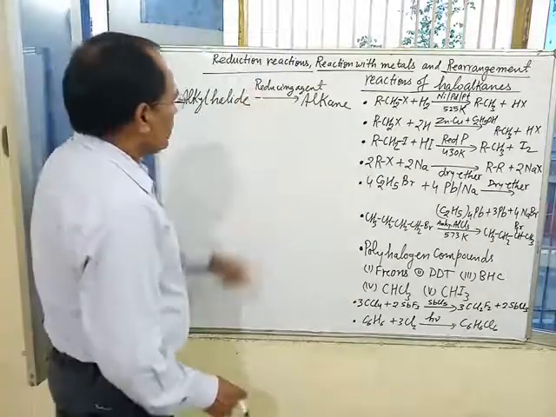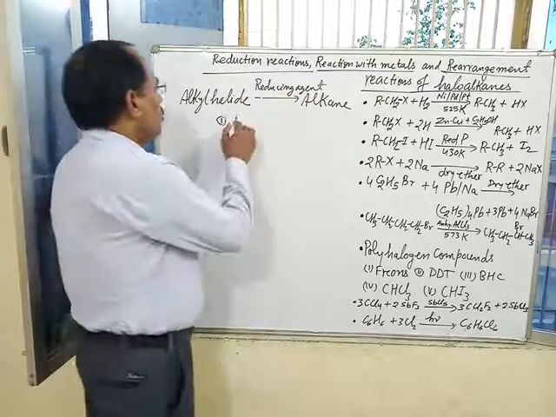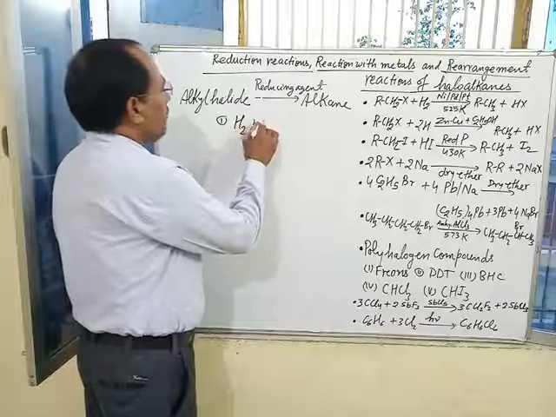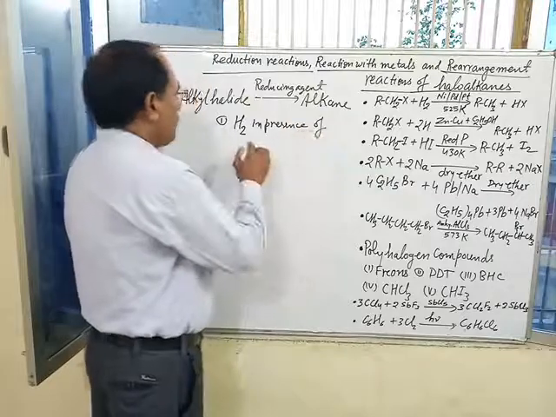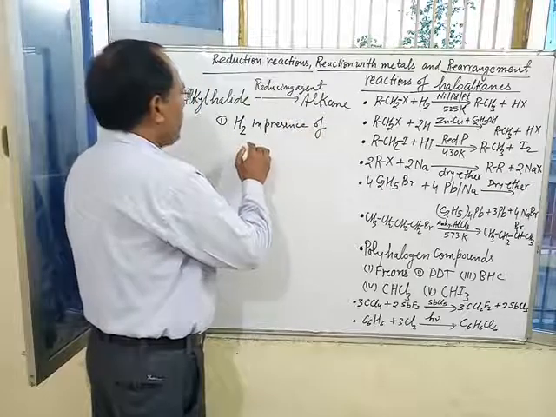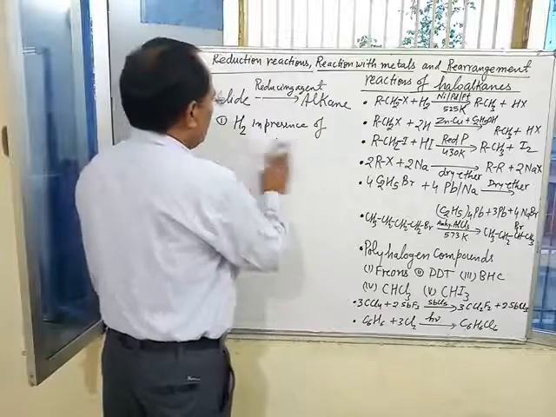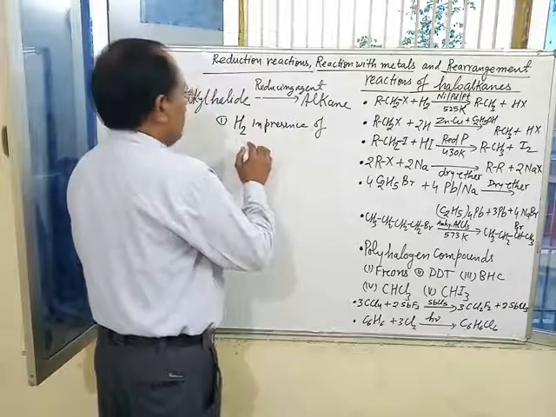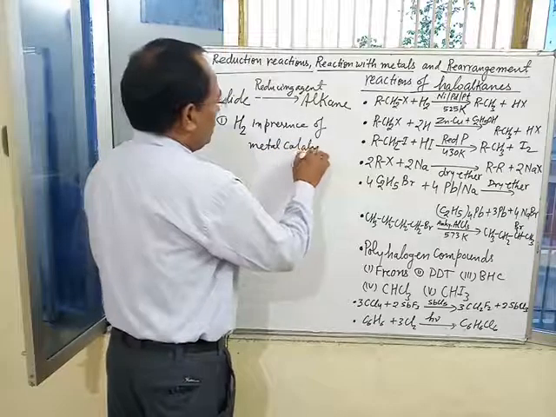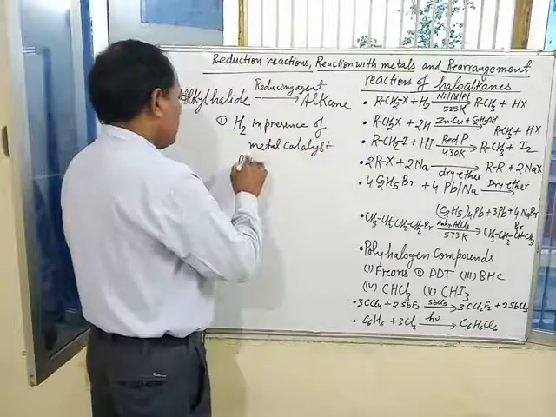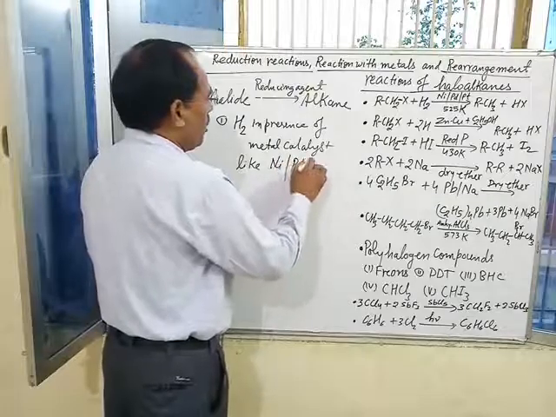And what are the reducing agents in this case? Number one, hydrogen in presence of metallic catalyst like nickel or palladium or platinum.